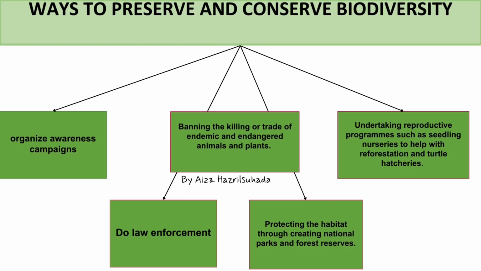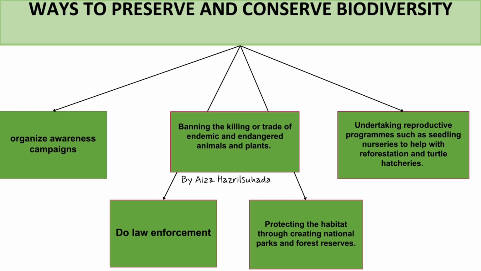Okay, next. This is how to preserve and conserve biodiversity. The first one, we can organize awareness campaigns, such as a greenery campaign, no plastic bags, to save the earth.